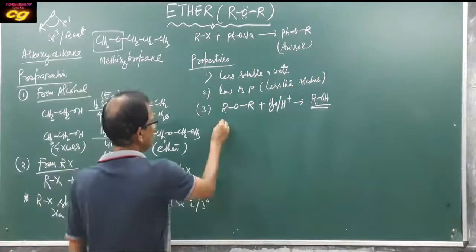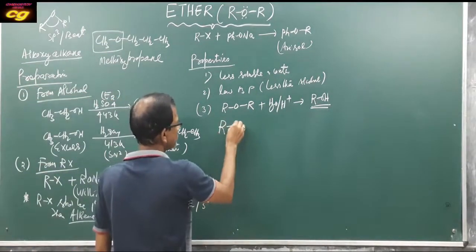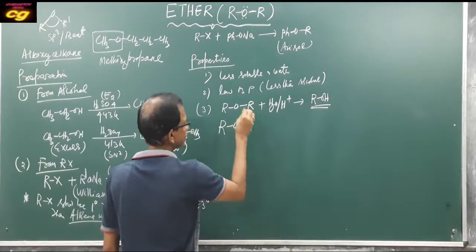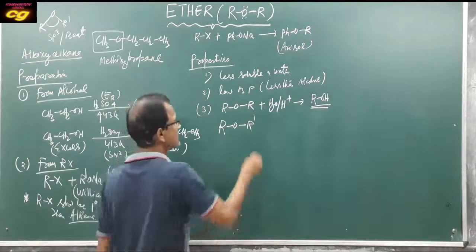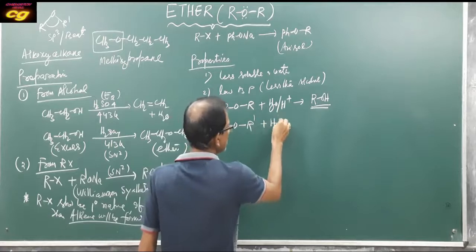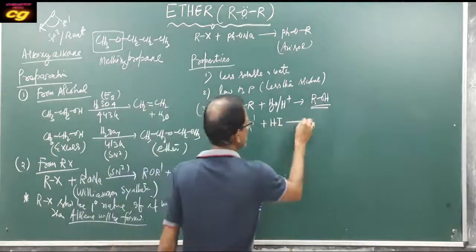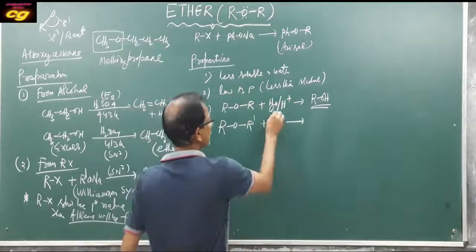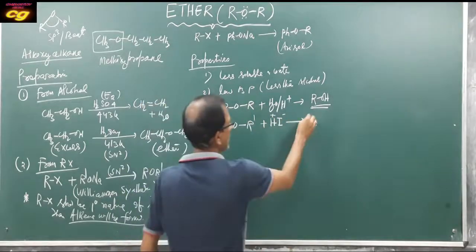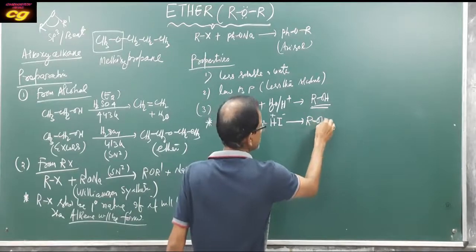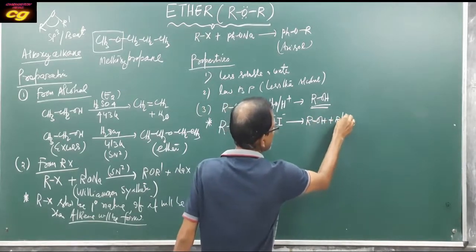Suppose it is ROR' plus HI, a very important reaction. The result is R-OH plus R'-I.